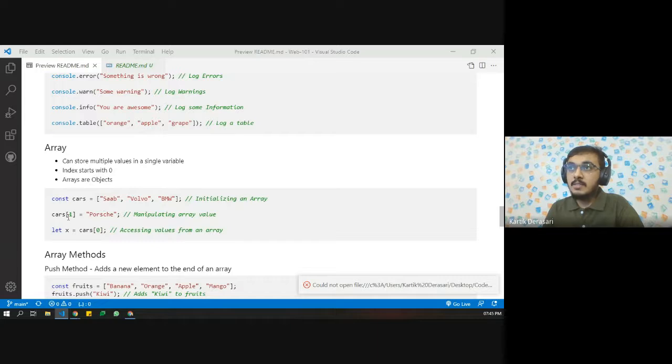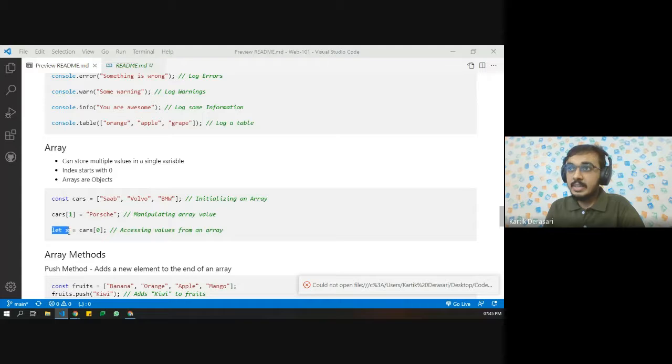If we want to access the values, then we can access the values using the index. So here the index starts with 0. If we say cars 0, then we can access Saab. If we say cars 1, then we can access Volvo, and if we say cars 2, then we can access BMW. We can also change the values, and we can also access the values from an array to any kind of variable.